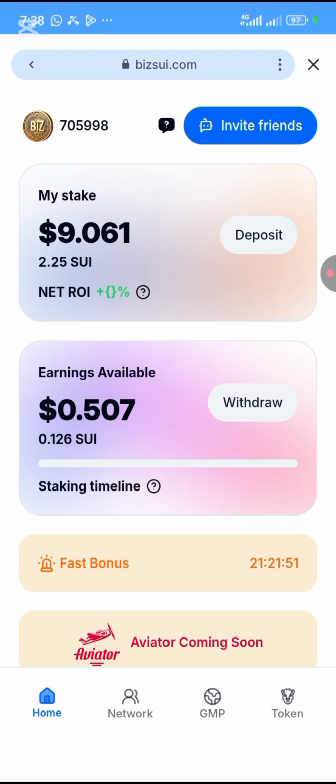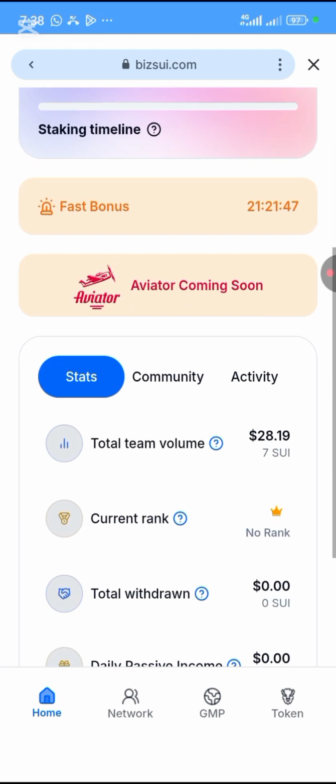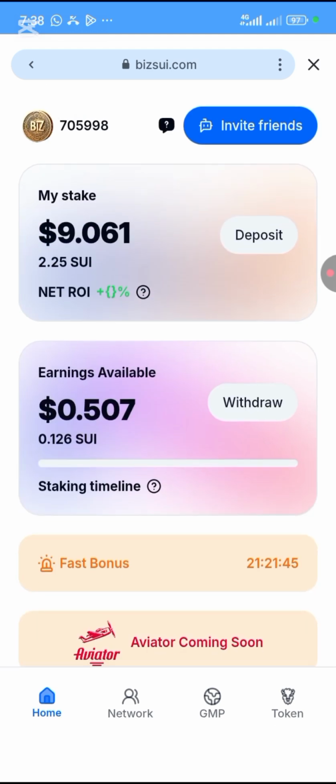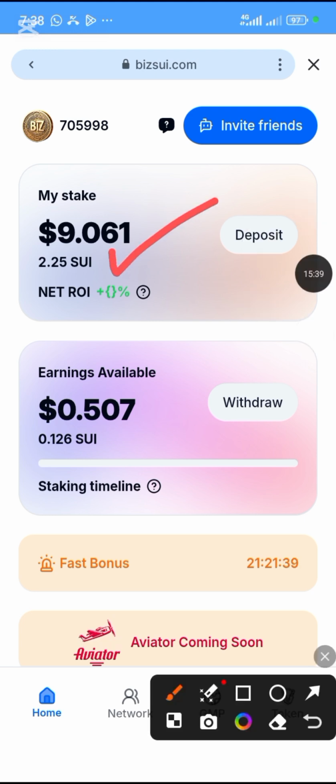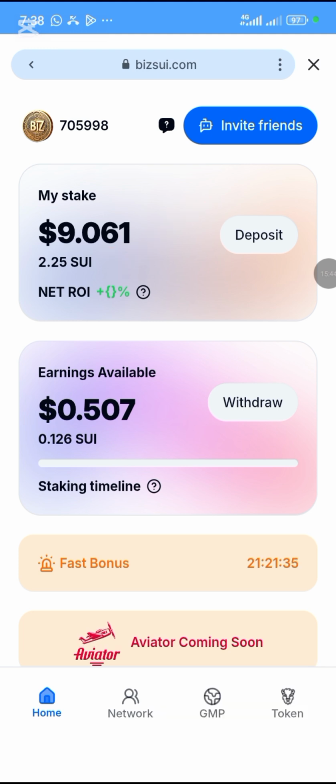You're going to see it. As you can see, this app, this site is very fast, loading very fast. Everything is fast. So you're going to see it here after you must have deposited. For those that deposited yesterday and they didn't see their money, what do you need to do?